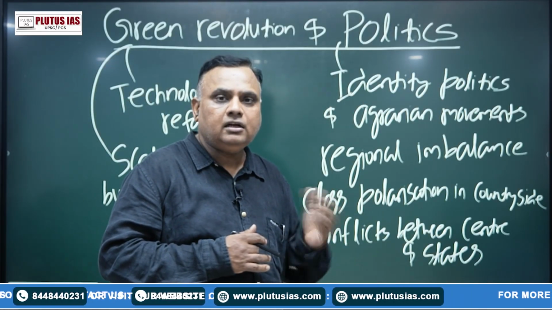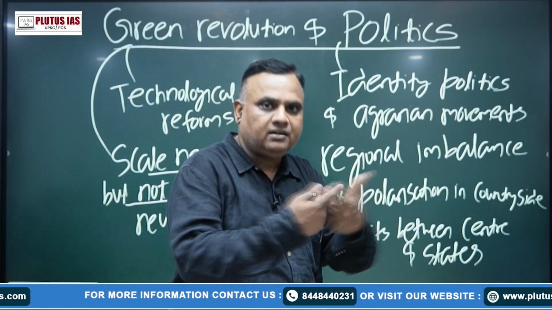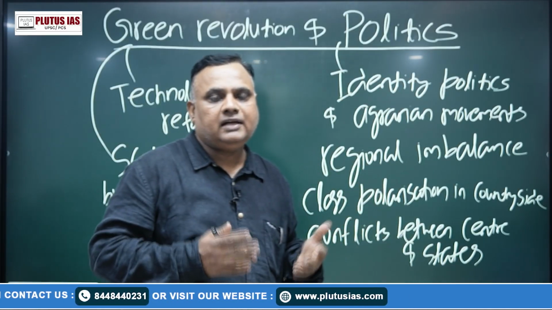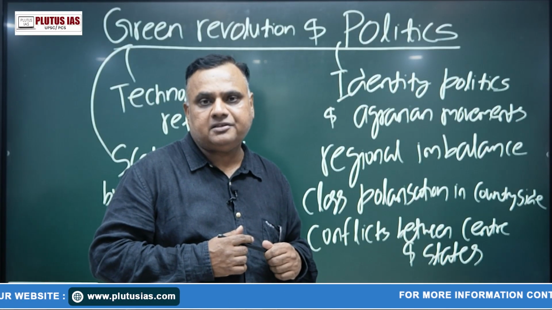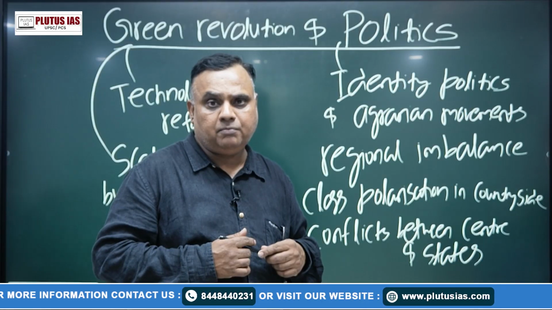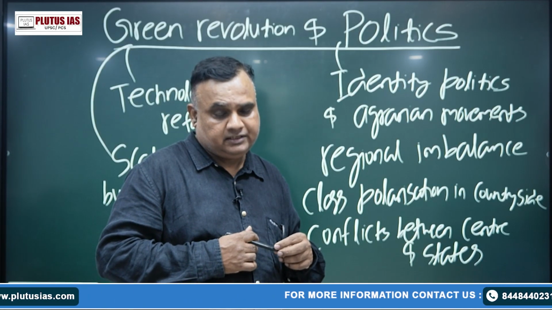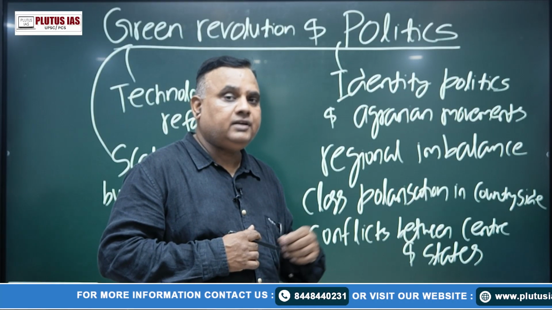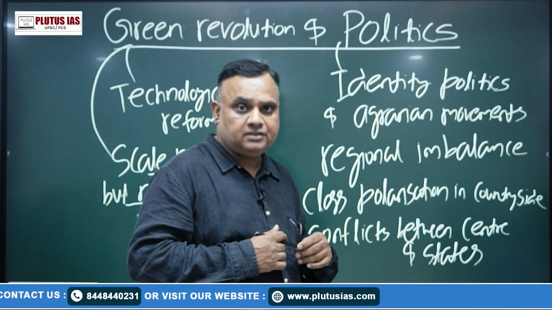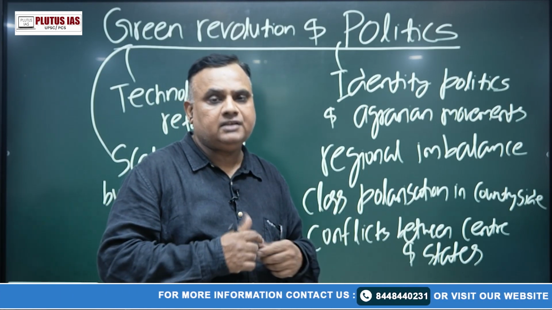And Green Revolution also increased conflict between center and states, because in 1967, in 9 states, non-Congress governments formed, and those regional parties were demanding more autonomy and more powers for the states, and this led to misuse of Article 356 by the central government. So the conflict between center and states also increased.